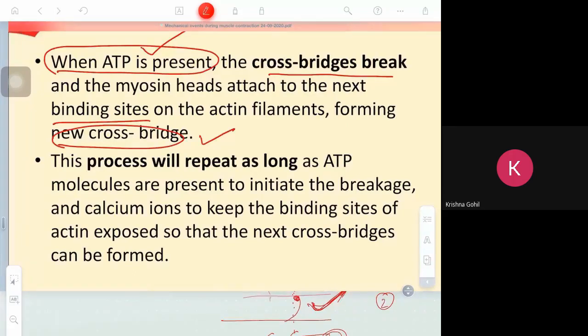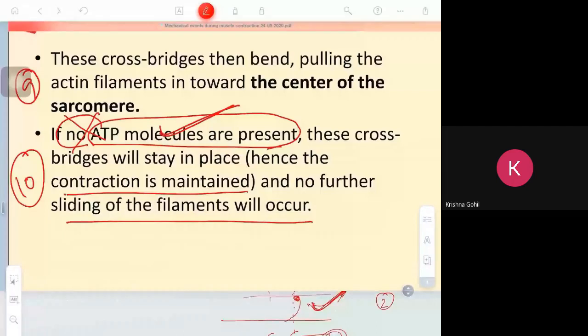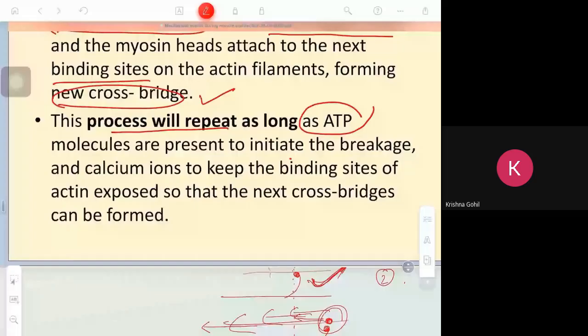Clear? So this process will repeat as long as ATP molecules are present. Suppose the ATP is absent, then what will happen? Contraction will be maintained. Further contraction will not occur. Clear? The process will repeat as ATP molecules are present to initiate breakage. What is breakage? Unbind.